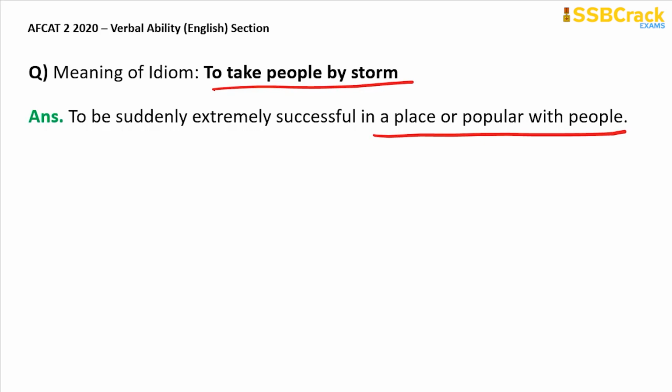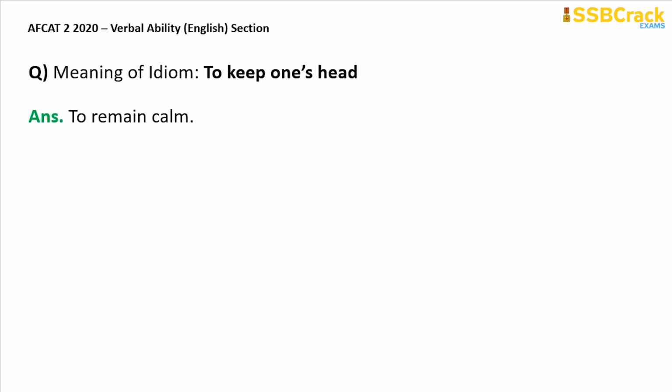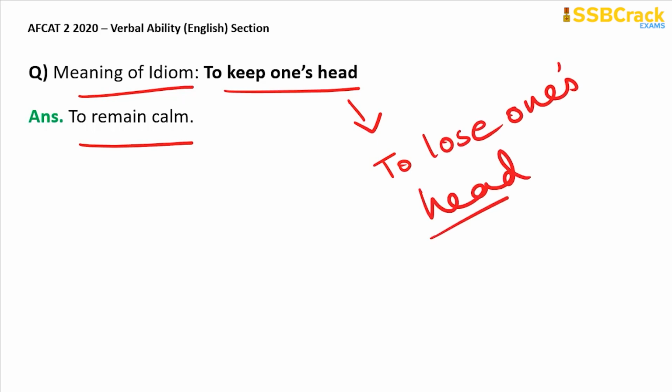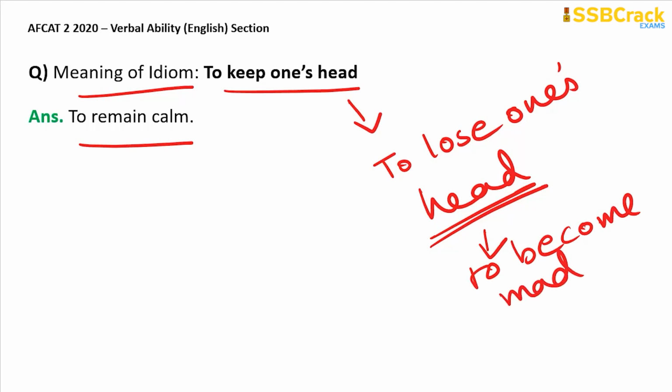The next question is the meaning of the idiom to keep one's head. So to keep one's head means to remain calm. This is as opposed to the idiomatic phrase to lose one's head. I hope that you have come across this idiomatic expression while you were going through our AFCAT English course of idioms and phrases, where to lose one's head means to become mad or crazy.